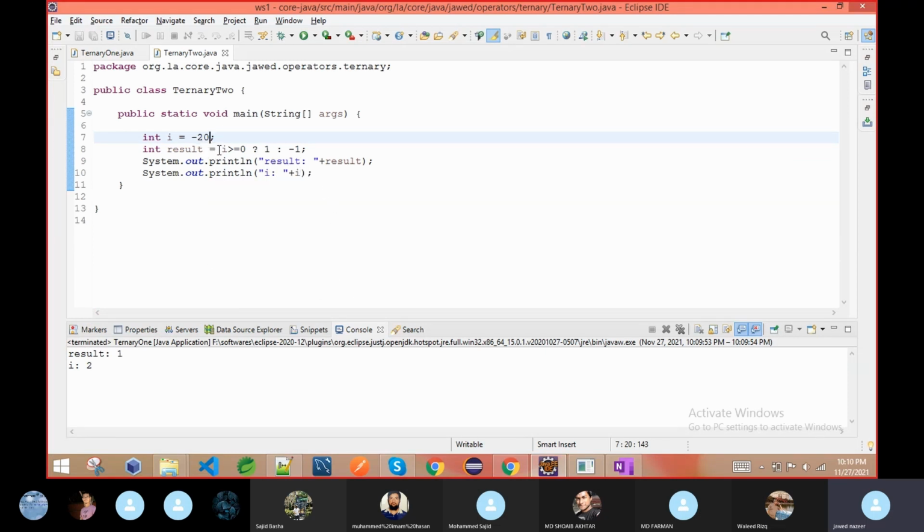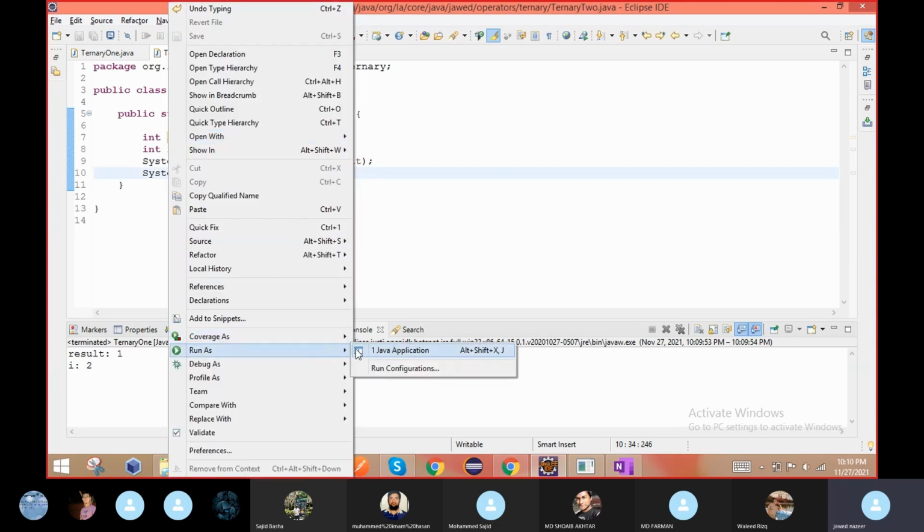Then you can see this condition is going to be false. Once this condition is false, it will execute this part. So this time the result will be minus 1, not plus 1. So we are going to execute this program.